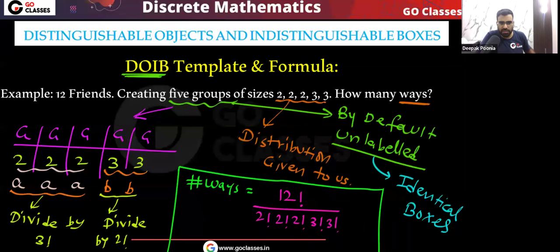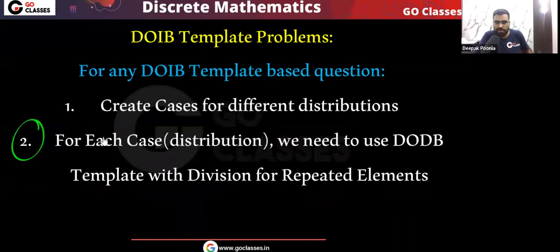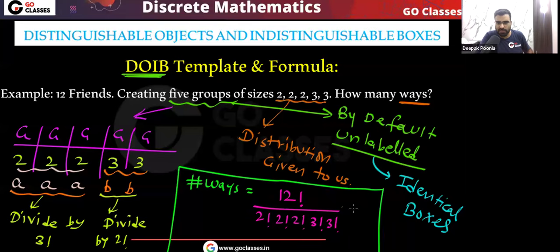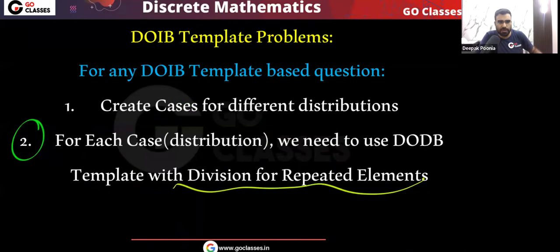And I told you that when the distribution is given to you in the DOIB template, then you need to apply the DODB template formula with division for repeated elements. So already we have applied the DODB template formula, this is the answer we got. But remember, we need to divide for repeated elements.